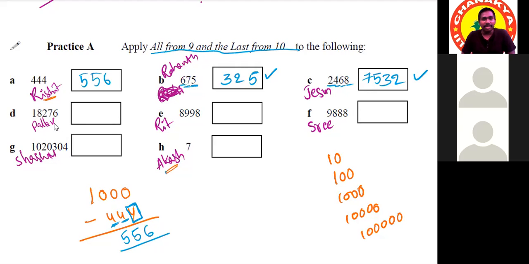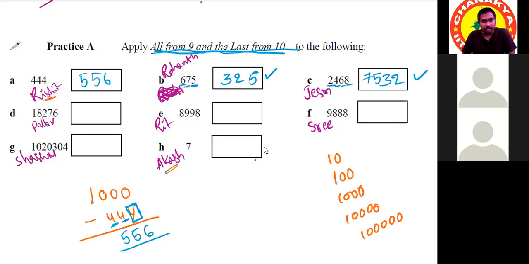No problem. You can understand here: for 444, we are subtracting from 1000. When we are subtracting 444 from 1000, we can do it this way by this method. This is a shortcut method for this type of question. Just concentrate on the explanations, what they are telling.